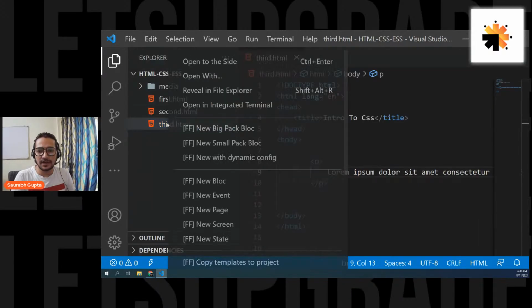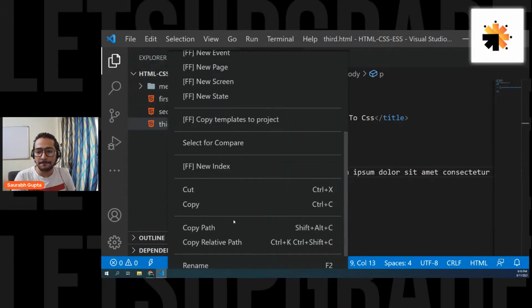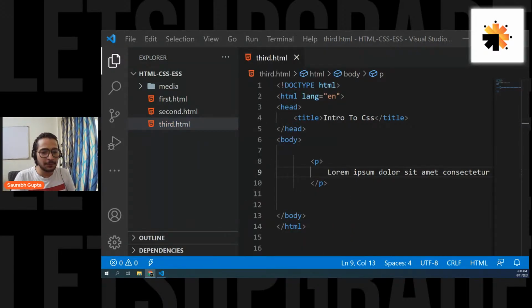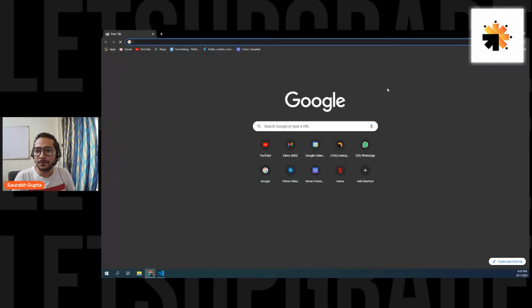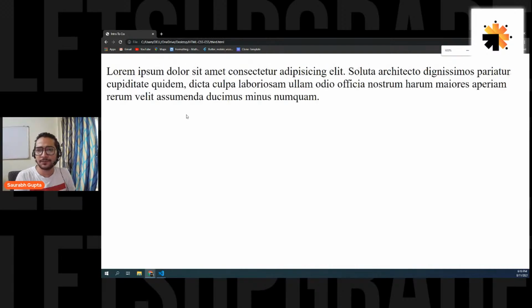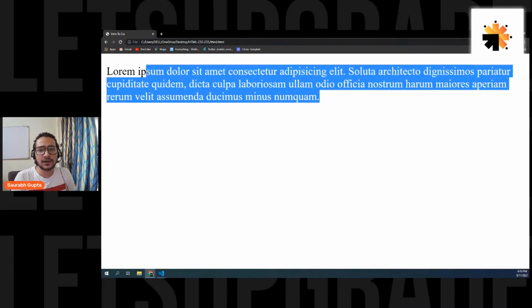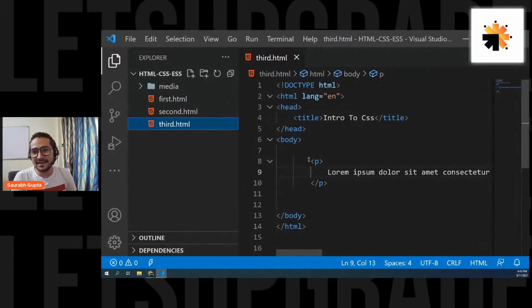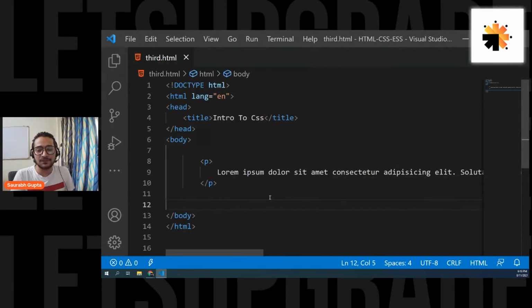Let's execute this page. Right click, copy the path. Let me take a browser window for you. Here we go. Cool. Perfect. We can see it. Let me zoom the browser. So here we have a simple black paragraph. Now, what if I want to change the color of the text? And for that, we can use CSS. So let's see how to apply CSS by using the first way that we learned, that is the inline way.